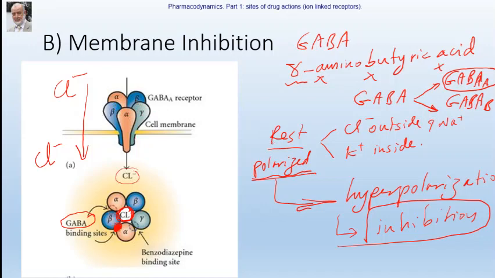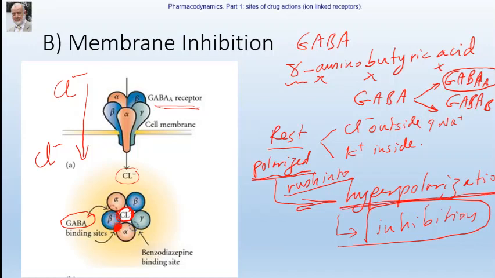At rest, the channels are closed. When GABA binds to the GABAA receptor, what happens? It opens the chloride channel. Chloride will rush into the cytoplasm. Rushing of chloride into the cytoplasm will increase the polarity. This is known as hyperpolarization.